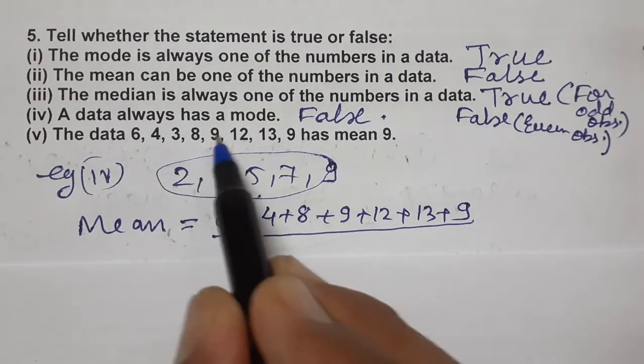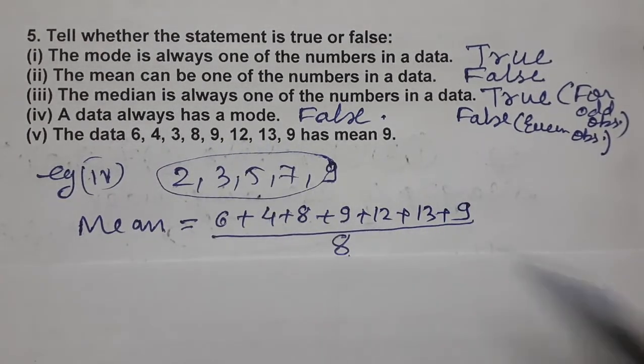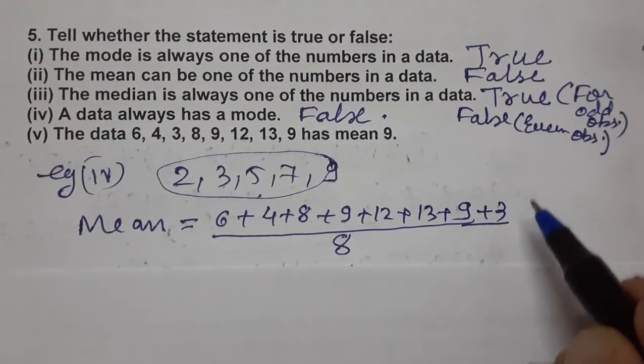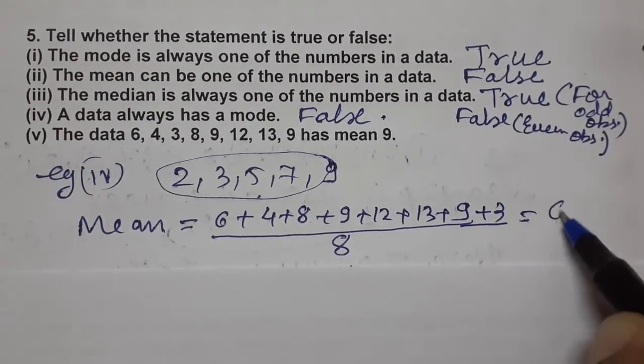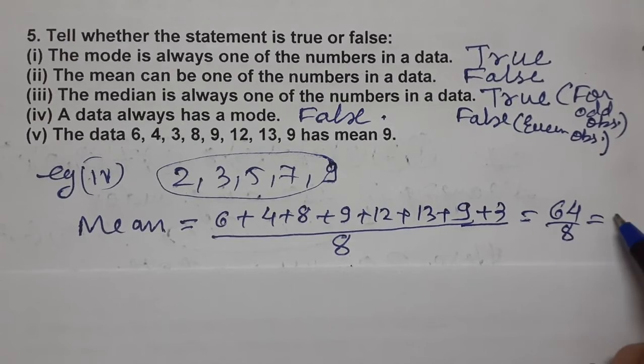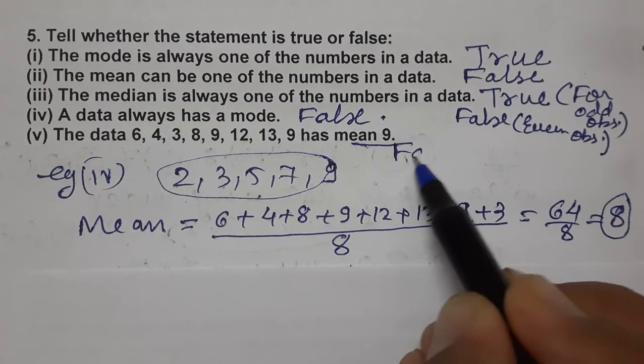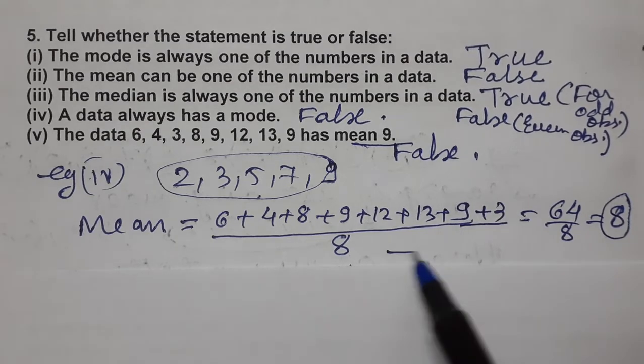So how many observations? 1, 2, 3, 4, 5, 6, 7, 8. Divided by 8. Add them. On adding we are getting 64. 64 by 8 is 8. And we are getting the mean as 8 and not 9. It is given that it has mean 9. So again it is false.